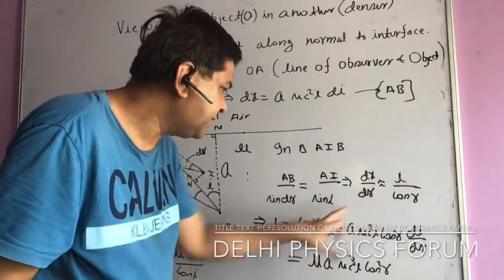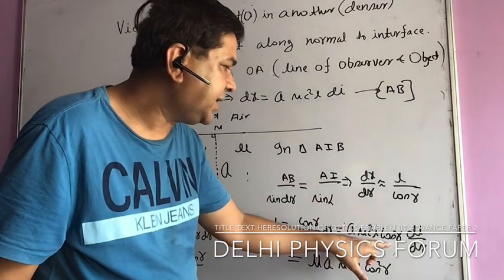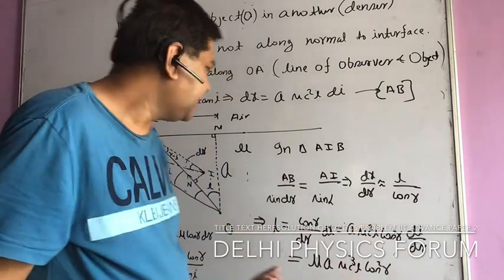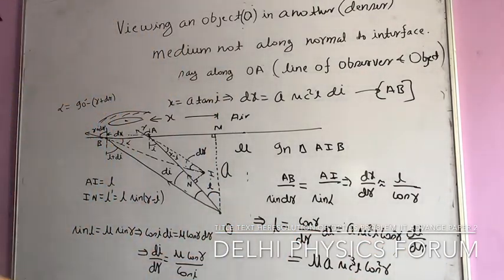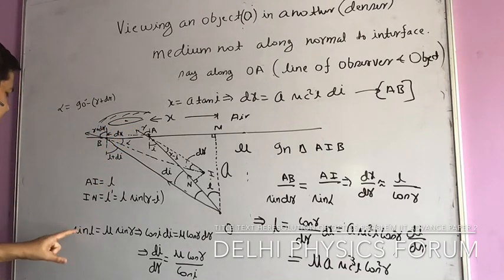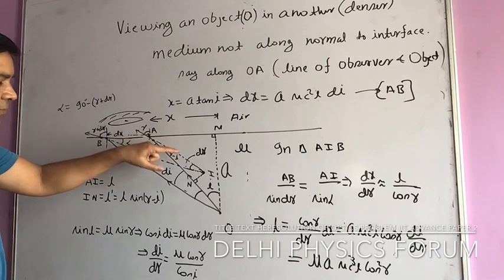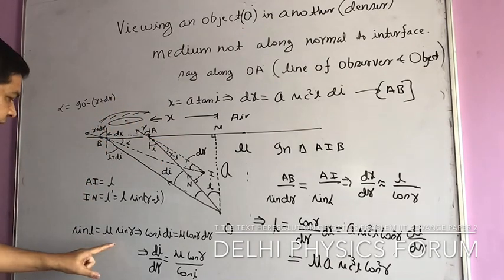Cos R dx by dr from here. And now I am placing the value of dx. So I am getting A sec square I cos R di by dr. And what is di by dr? You know, the angle of incidence here is I and the angle of refraction is R. So sin I is equal to mu sin R, because this is mu and this is R. The ray is going from denser to rarer. So sin I is equal to mu sin R.